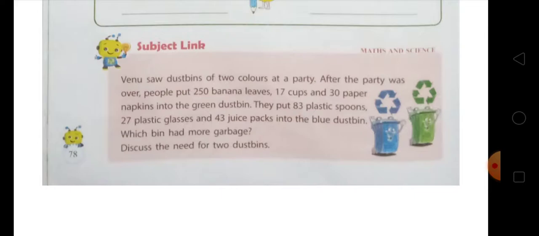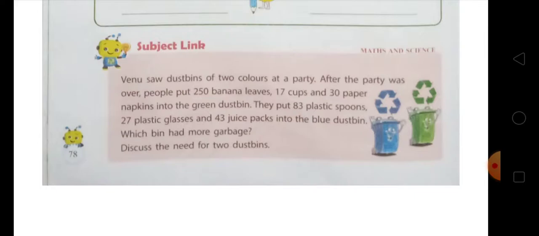Okay, 3 plus 7 is 10, 10 plus 3 is 13, 1 carry, 8 plus 2 is 10, 10 plus 4 is 14, plus 1 is 15. There are 297 items in the green dustbin, and in the blue dustbin there are 153 items. Okay, so you can see here that the green bin had more garbage, that is 297 is more than 153. So the green bin had more garbage than the blue bin.